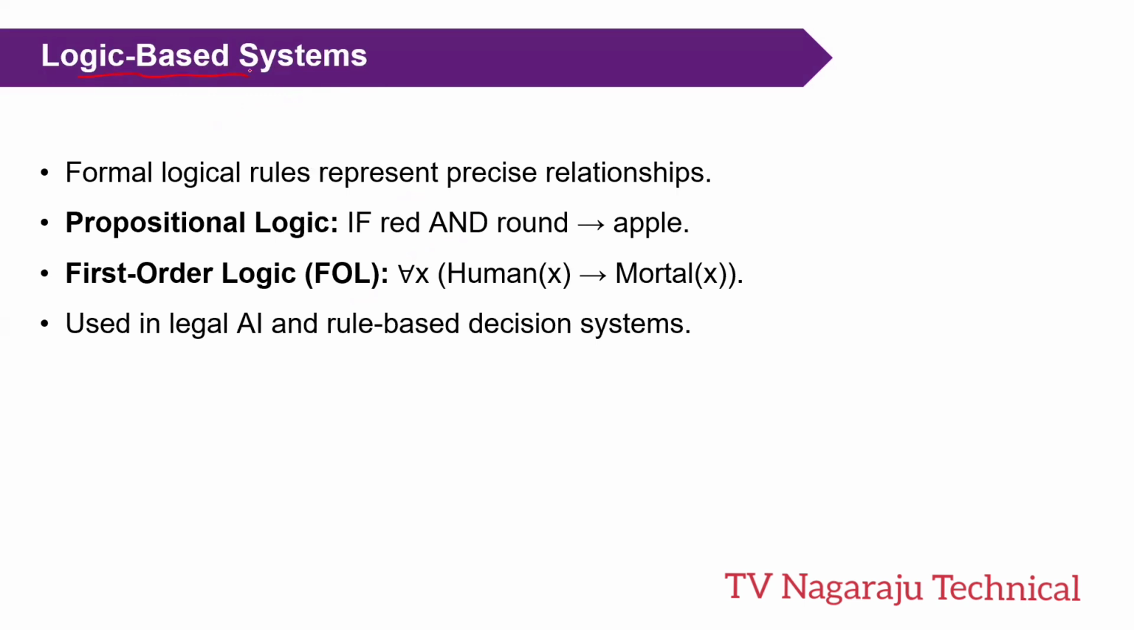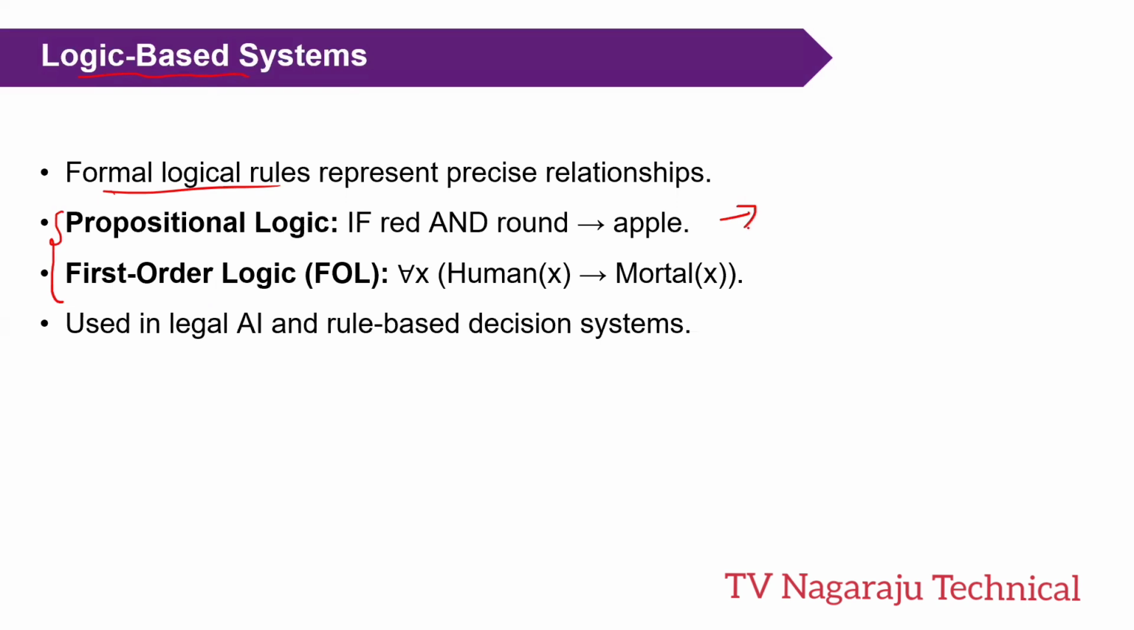The first one is the logic based system. Simply, these systems use some formal rules to model the knowledge. These are mainly of two types. One is propositional logic and another one is first order logic. What is the difference? Simple thing.